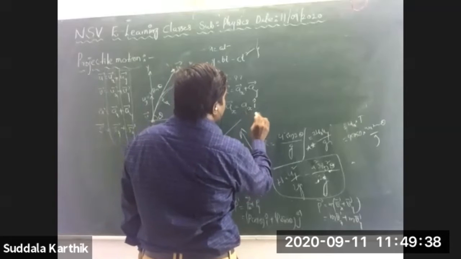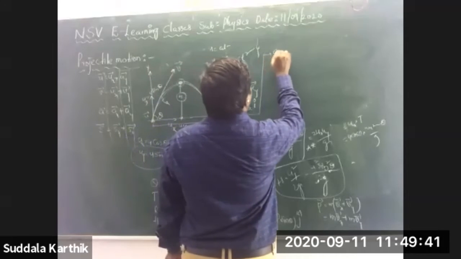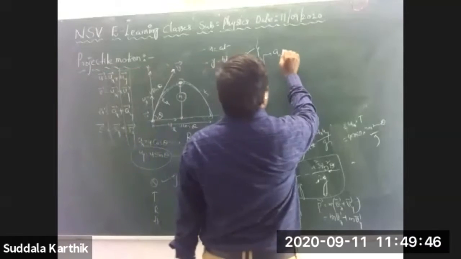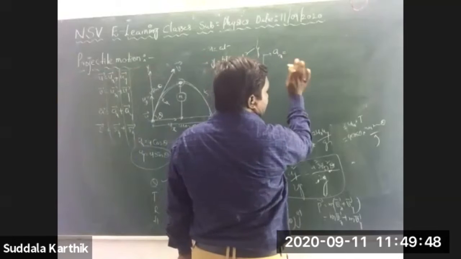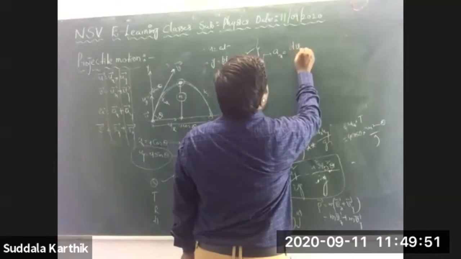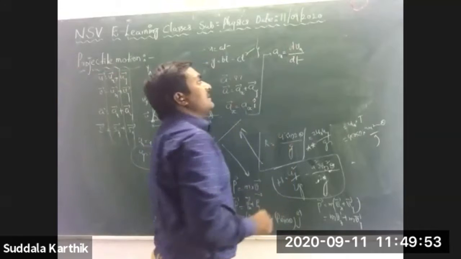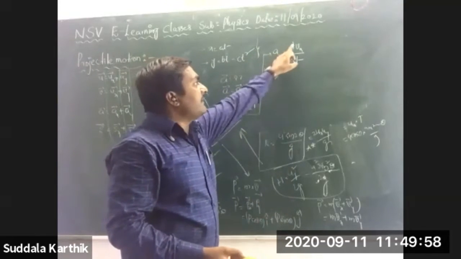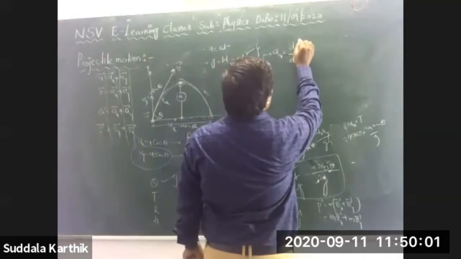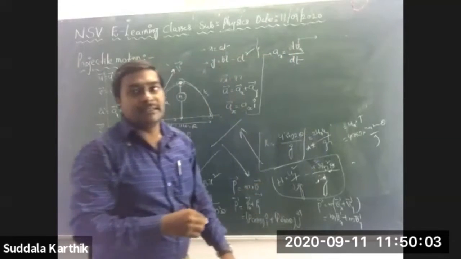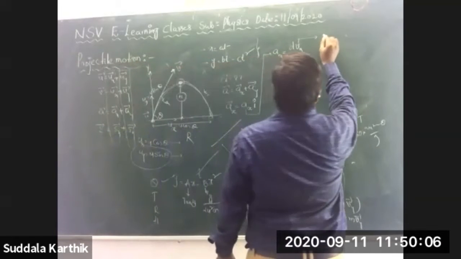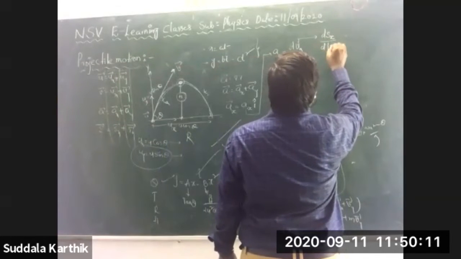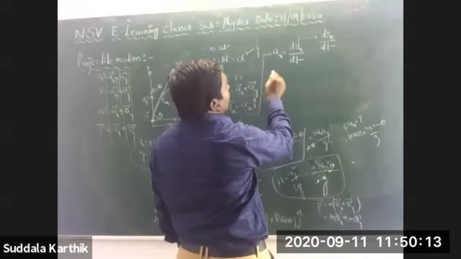I want to find this ax. Ax is nothing but dvx by dt. In the previous chapter we have discussed this. Generally a is nothing but dv by dt, so ax is nothing but dvx by dt. And you know very well about vx, velocity. What is it? It is dsx by dt, or dx by dt.